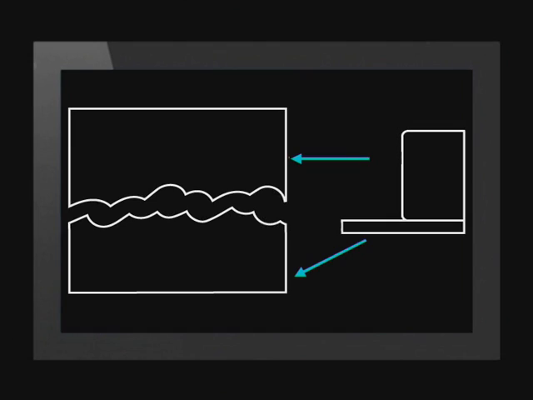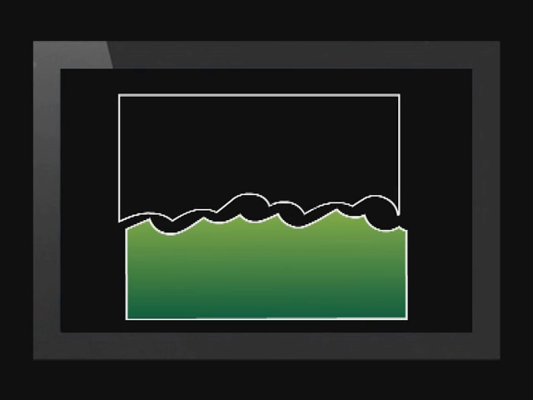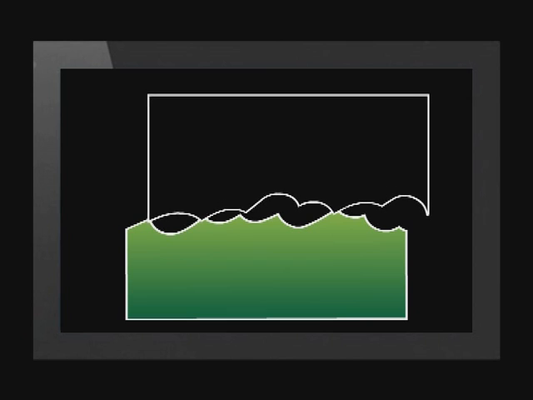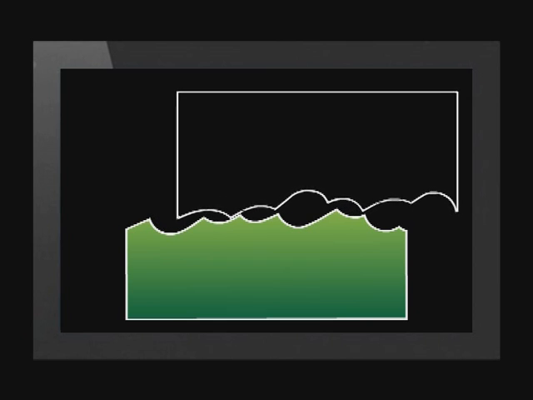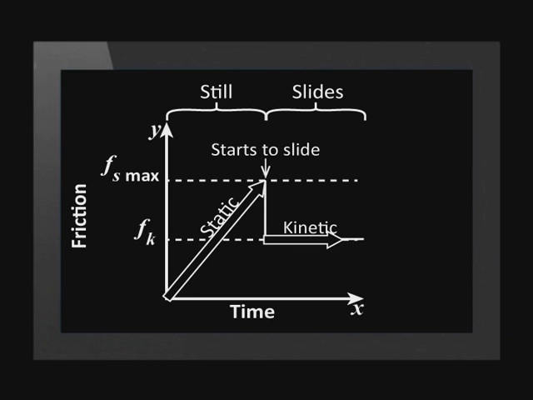Why? When they are still, the jagged pieces hook into one another a lot as they are pushed against one another. But when there is relative motion between the surfaces, the jagged pieces don't have time to settle down into one another as much. So kinetic friction is less than maximum static friction for any particular situation. Notice also that static friction can vary from 0 to Fs max, while kinetic friction is constant for any particular situation.